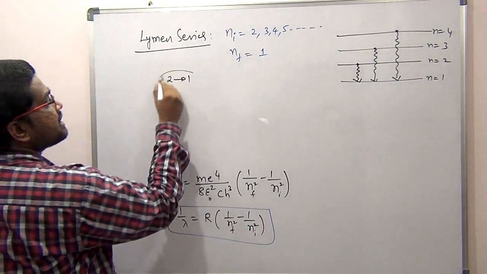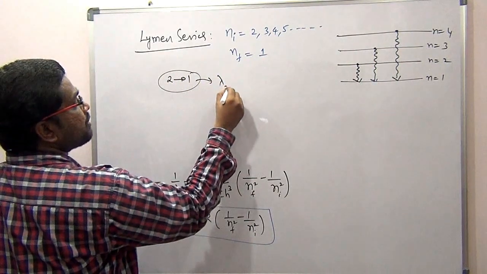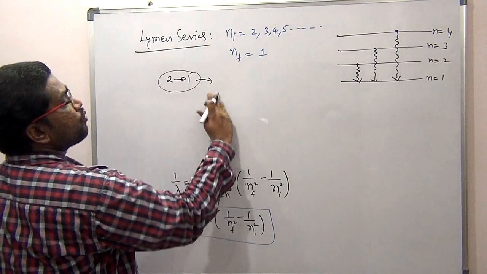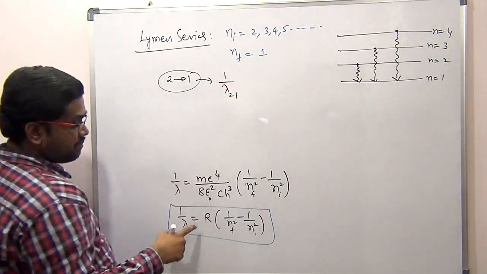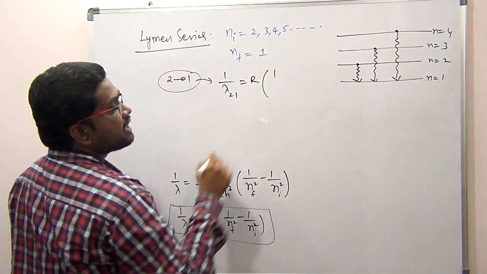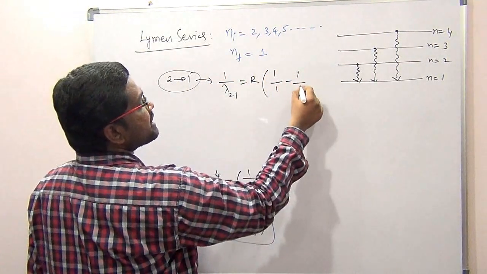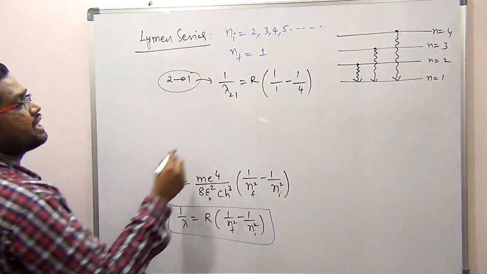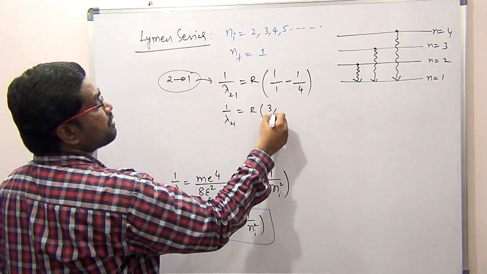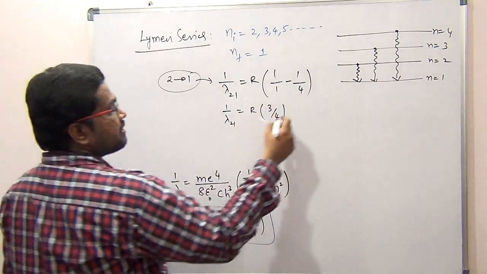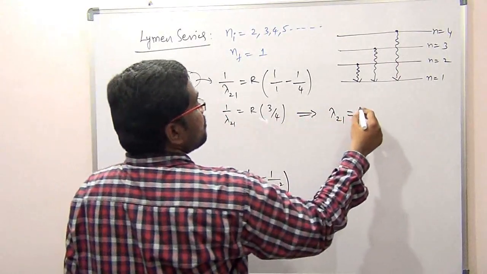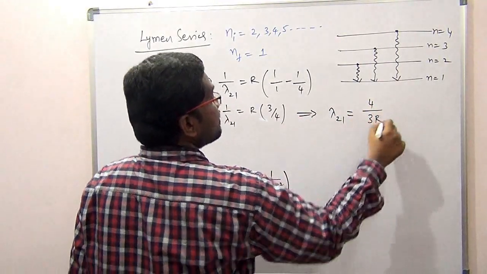So how to calculate this line, 2 to 1? 1/λ for 2 to 1 will be equal to R into (1 by 1, finally it is 1, minus initially it is at 2, so 1/4). Then 1/λ(2→1) is equal to R into (1 minus 1/4), which is 3/4. So from here λ(2→1) will be equal to 4/(3R).